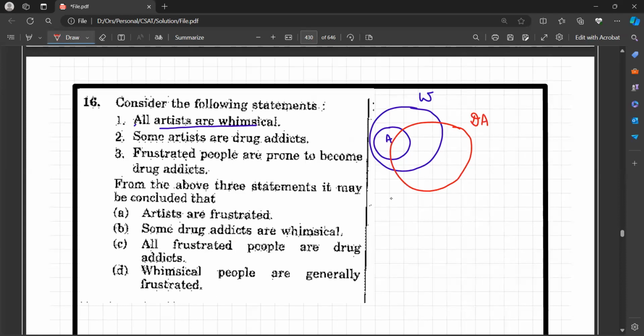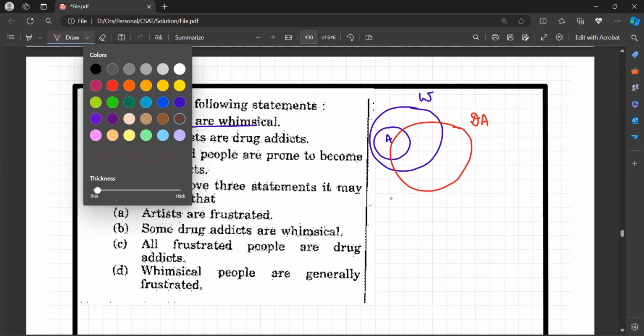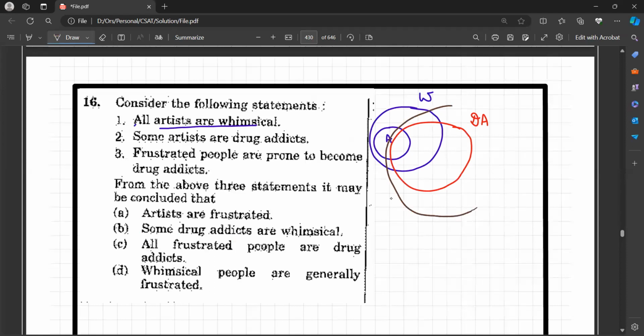These are drug addicts. Frustrated people are prone to become drug addicts. These are frustrated people who are prone to become drug addicts. There exist some frustrated people who can be drug addicts, and there can be some frustrated people who are not drug addicts, because the statement is that frustrated people are prone to become drug addicts. Clear?